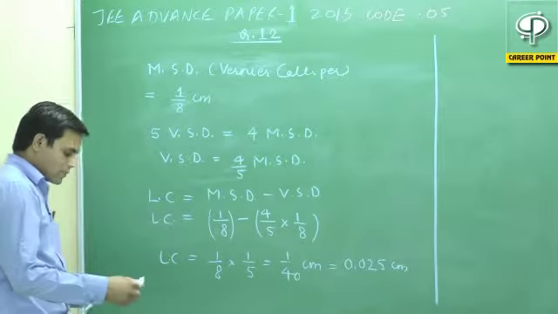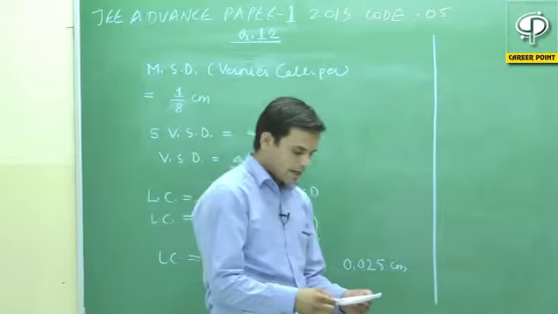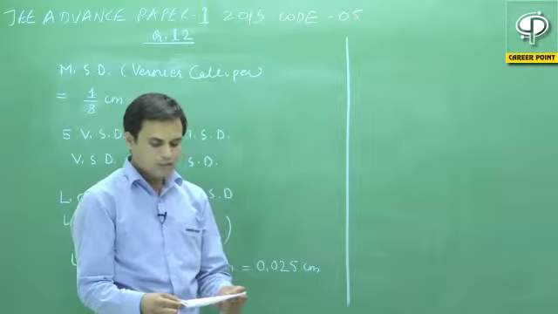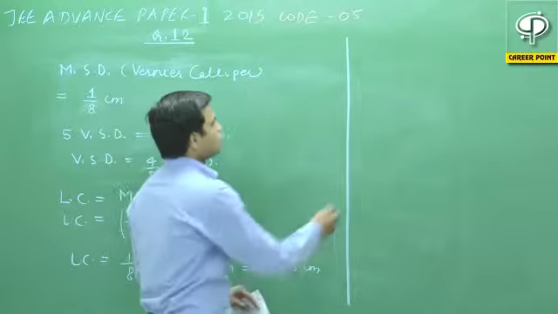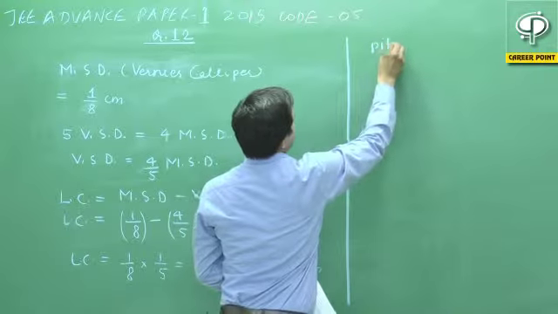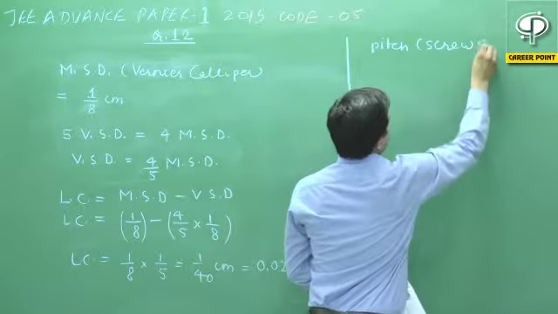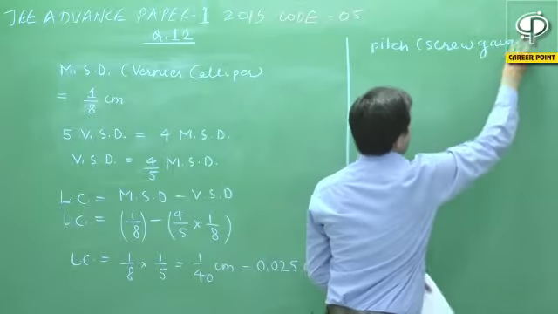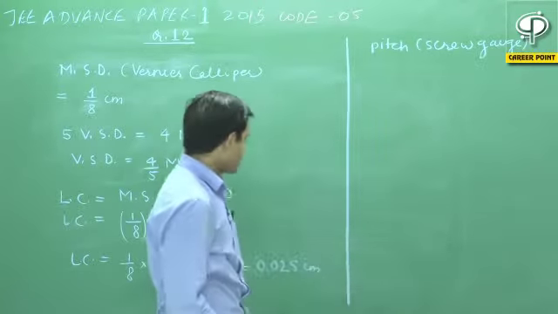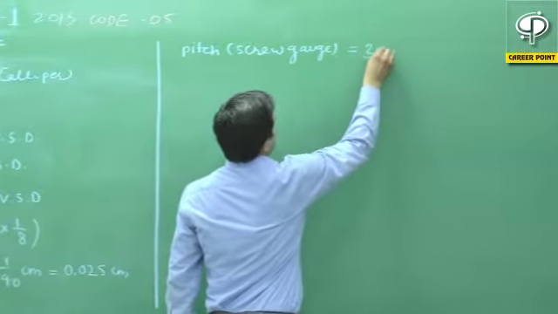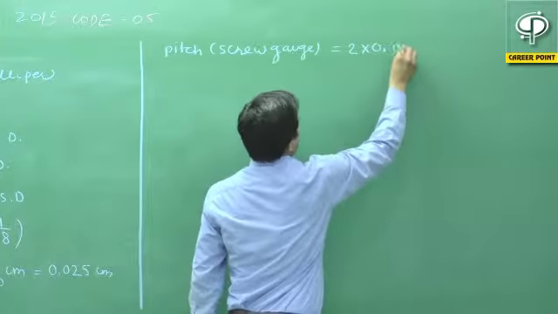Now let us check the question. Option A: the pitch of the screw gauge is twice the least count of the vernier caliper. So the pitch of the screw gauge is given as twice the least count of the vernier scale, so twice into 0.025.